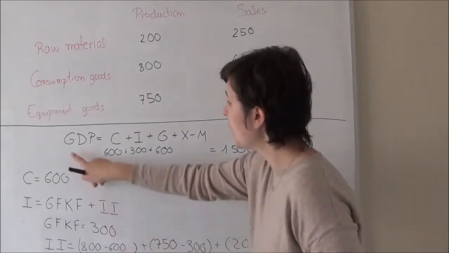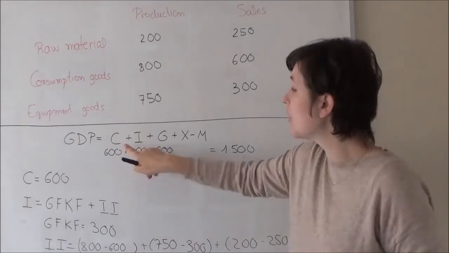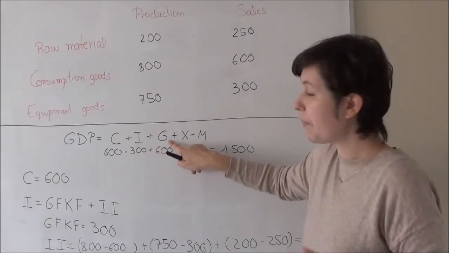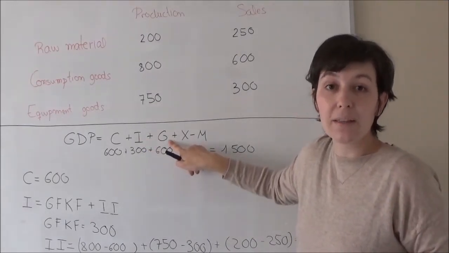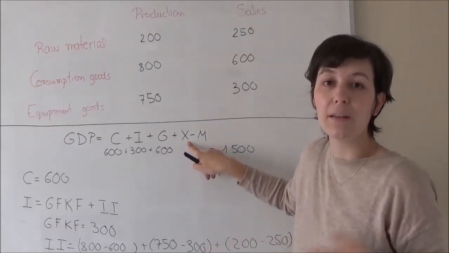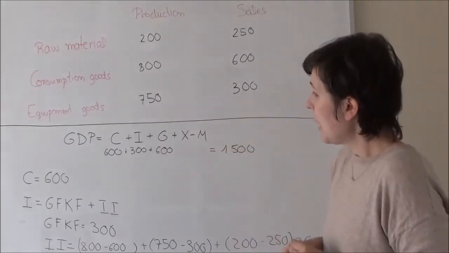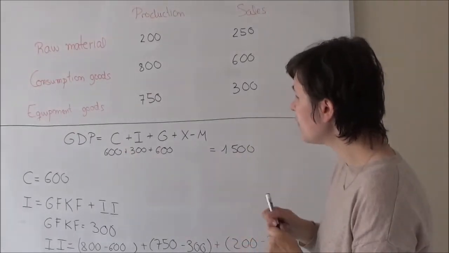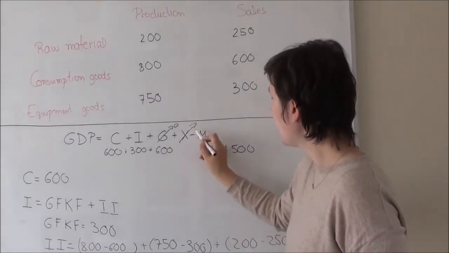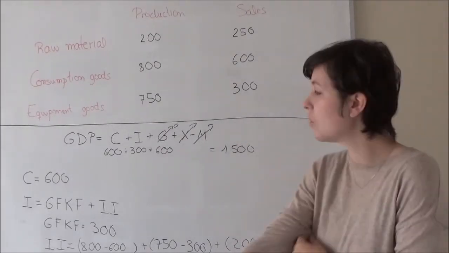approach, as you prefer. So here we have GDP, which is going to be equal to consumption by households, investment, so it's consumption, but in this case by firms, public spending, where the government is the one that is buying, exports, when it's the rest of the world, so other economies, the ones that are buying our goods, minus imports, when we are buying from abroad. Okay, here we don't have any information about the government consuming, so this value is going to be 0. Neither about international trade, so exports and imports in this case also are going to be 0.